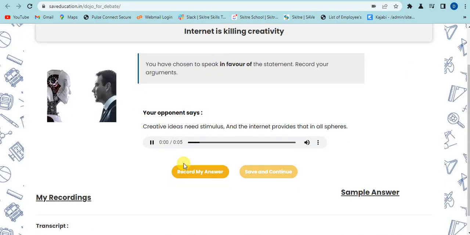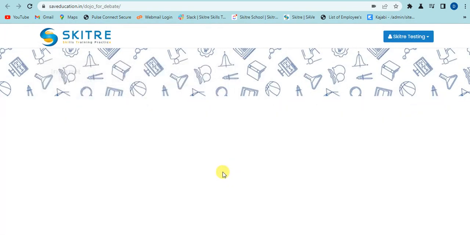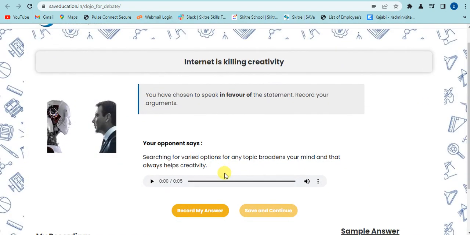And practice creative ideas need stimulus, and practice all the questions as we practiced previously. Creativity needs thinking and imagining things, but with the advent of the internet, the thinking capacity has been reduced. Searching for varied options for any topic broadens your mind.